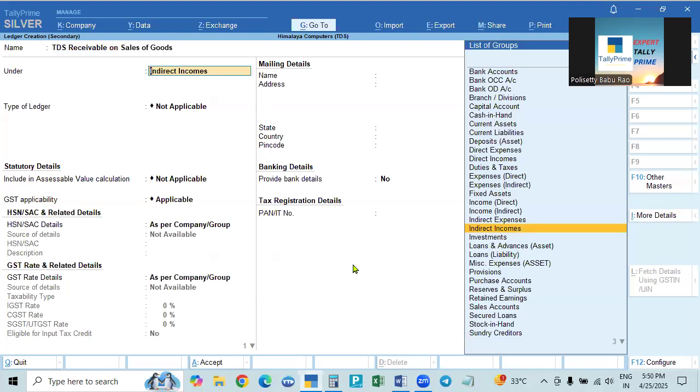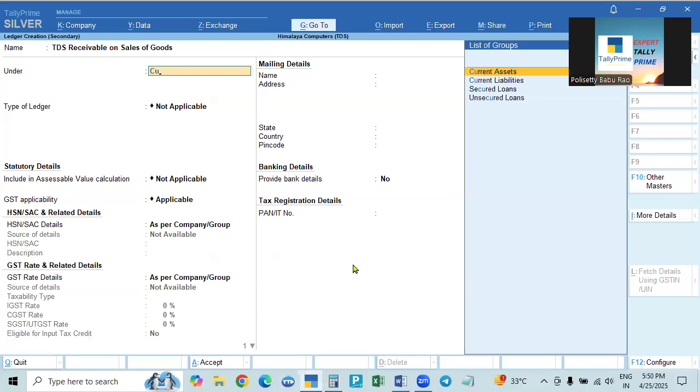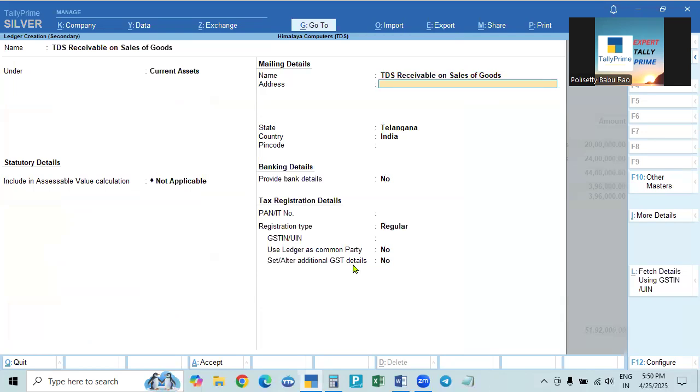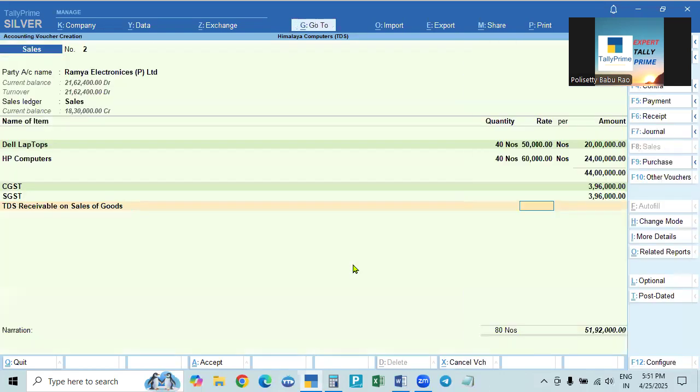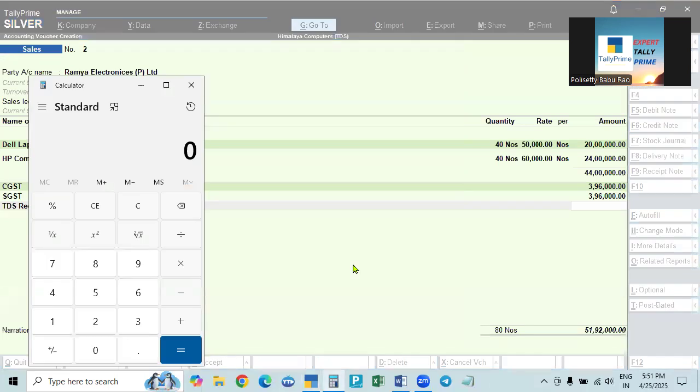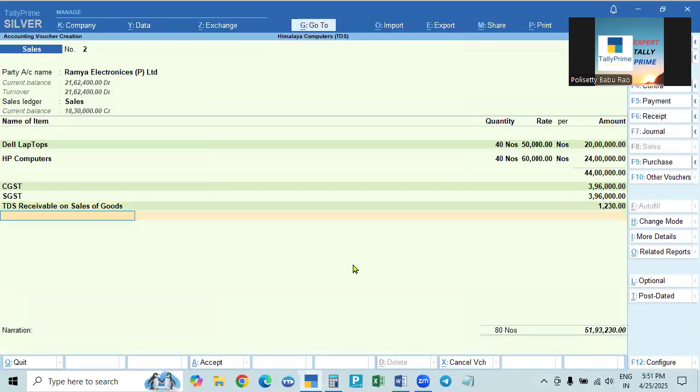Okay, so TDS receivable is a current asset. It is an asset till the year end. Current asset, and no other details are needed; they will give that, and here we have to make it manually. So what is the amount? 1,230 rupees.